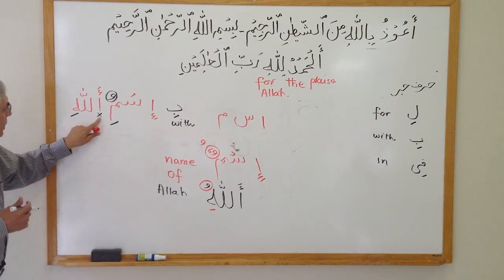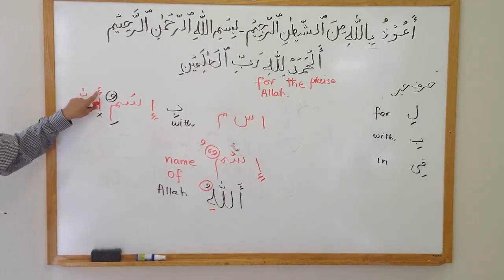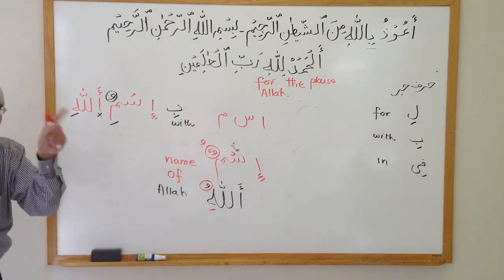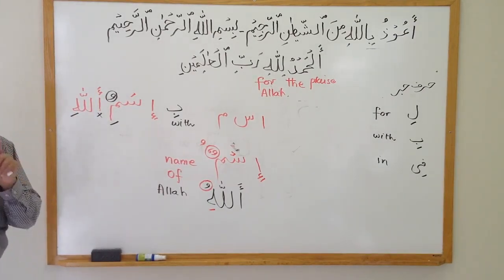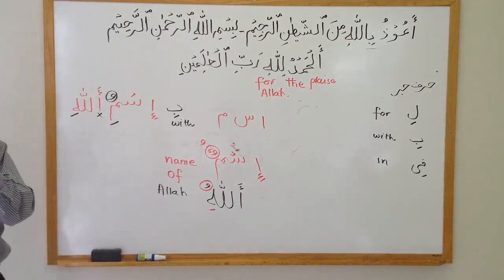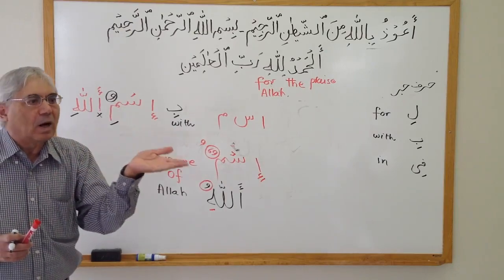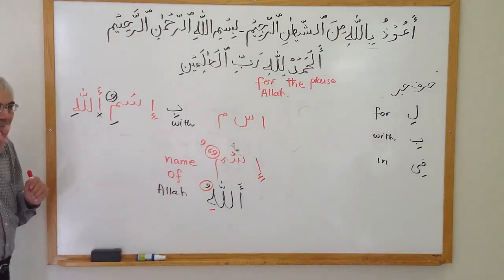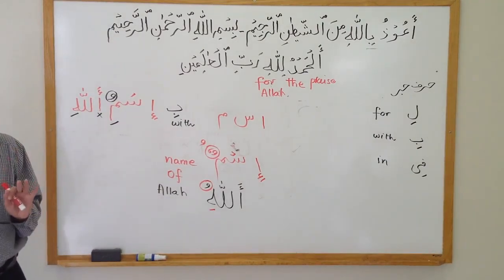Okay. So now when we say we do not pronounce this alif with a hamza here, we don't pronounce it, but we leave it there, this vertical line. Now we have to tell the reader either read this or don't read this. So you have to tell him don't pronounce this alif.